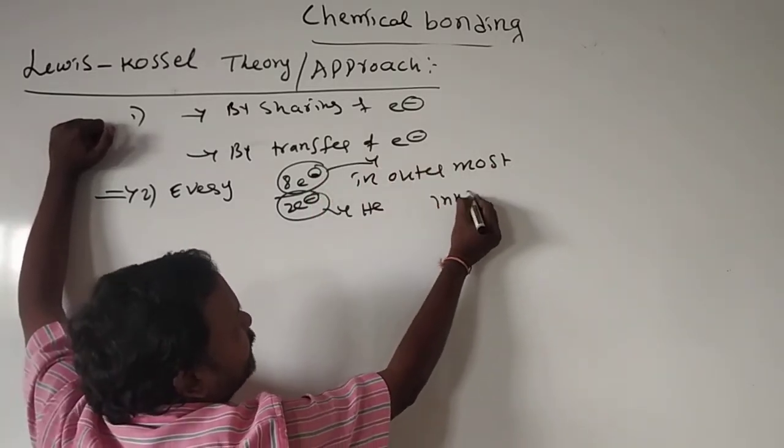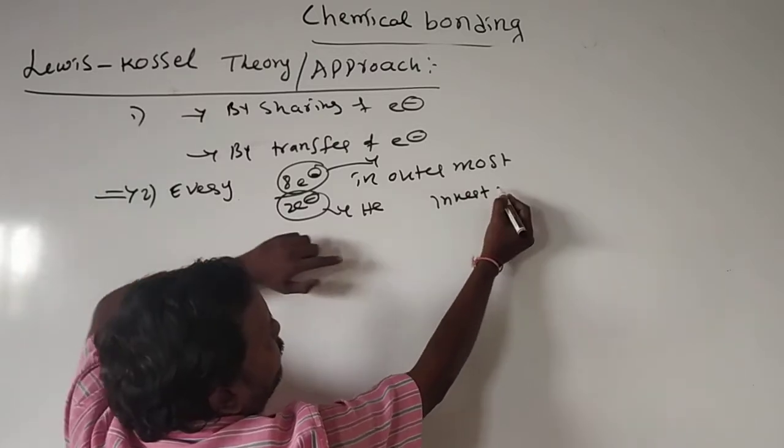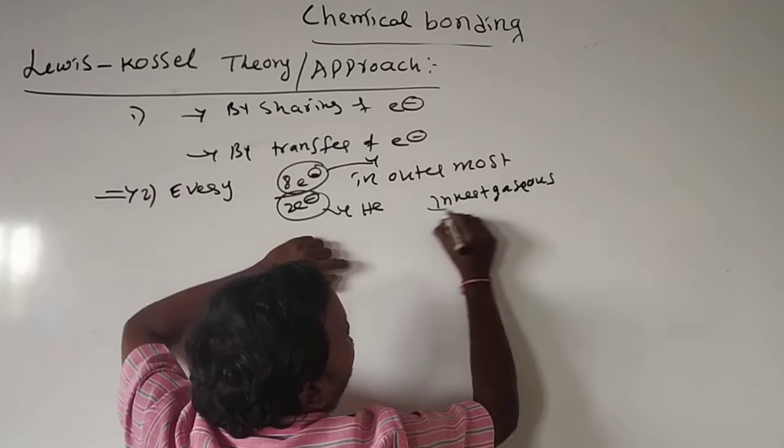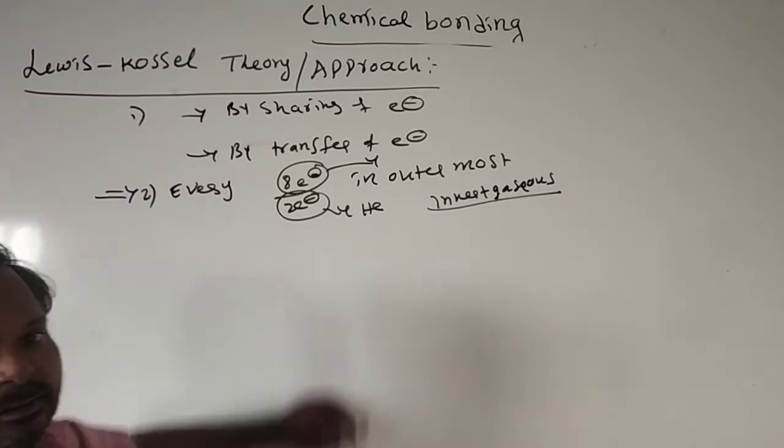Every atom or central atom should have the inert gaseous electronic configuration.